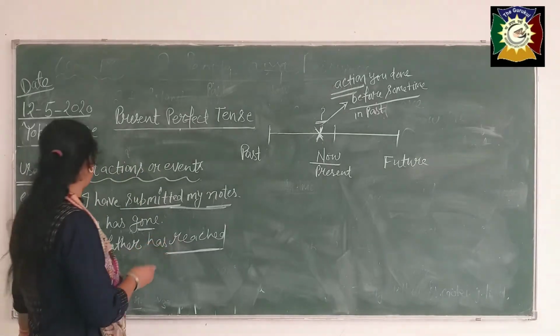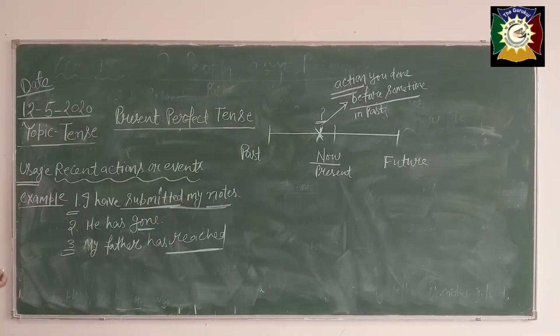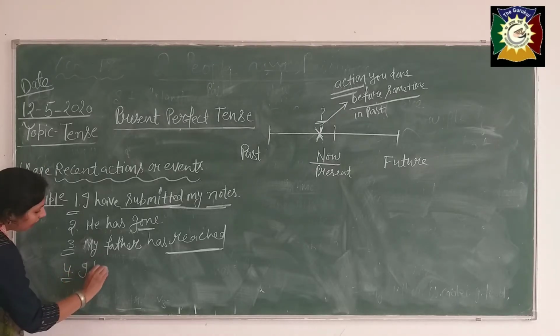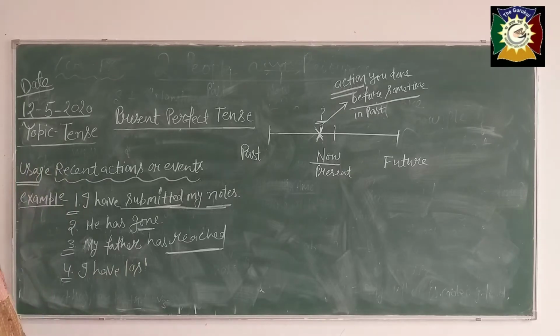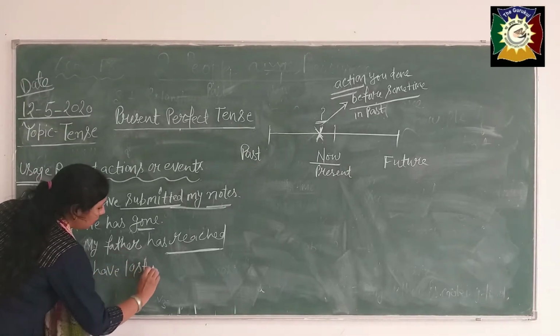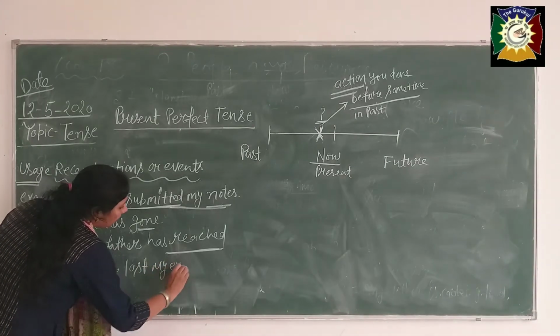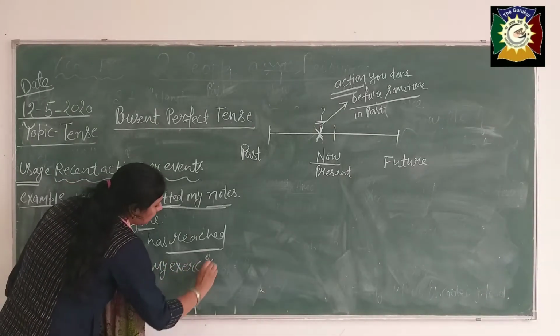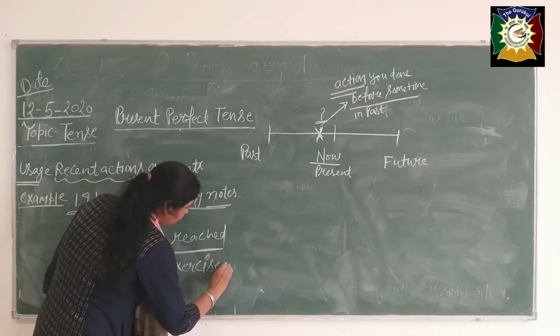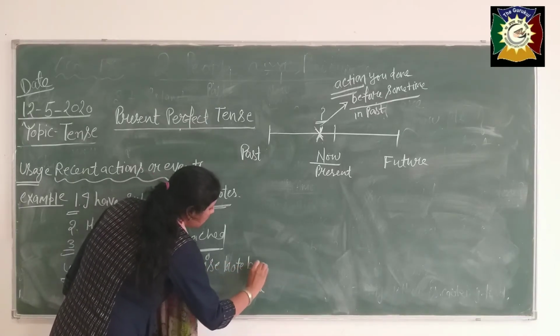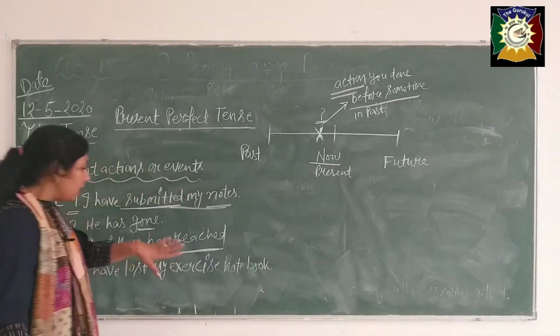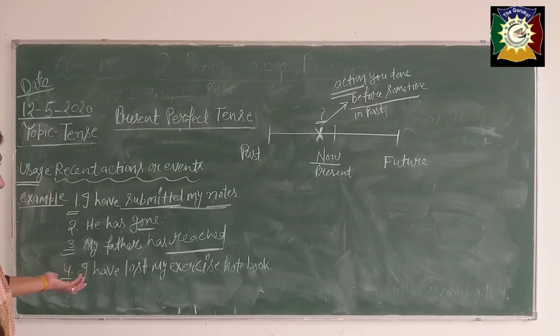Okay, and now after that see, like that, I have lost. What have I lost? I have lost my exercise notebook. I have lost my exercise notebook means I have lost it, that's why I am not able to do my work.